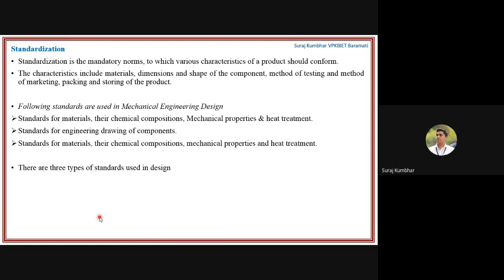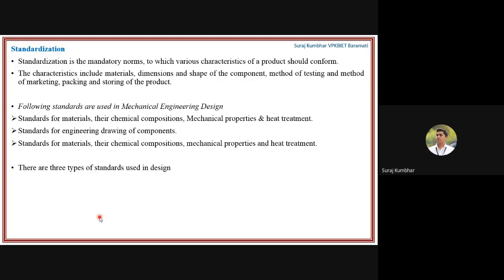What are standards? Standards are used in various mechanical engineering design. The standards for material, for chemical composition, for mechanical properties. Then standards used for the engineering drawings of the component, and again standards are used for the material, their chemical composition, mechanical properties, and heat treatment. So these are the standards.